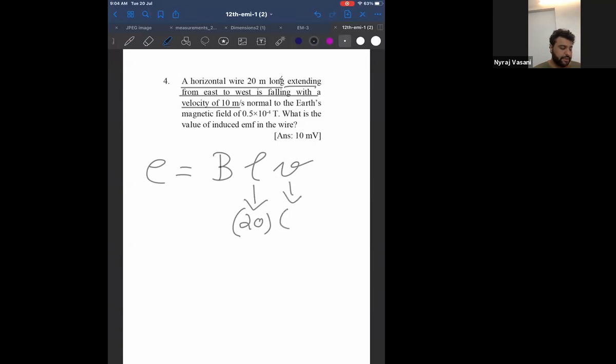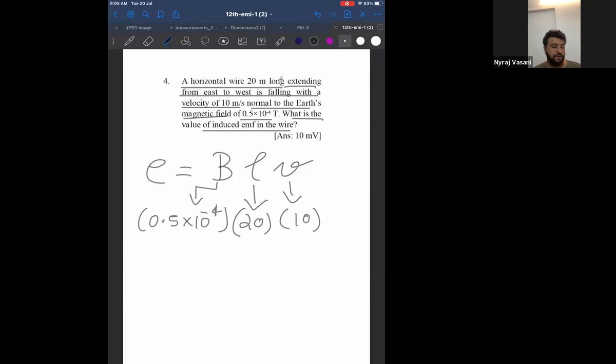Therefore, can I say velocity is 10 meter per second, normal to the Earth's magnetic field of 0.5 into 10 power minus 4 Tesla. What is the value of induced EMF?